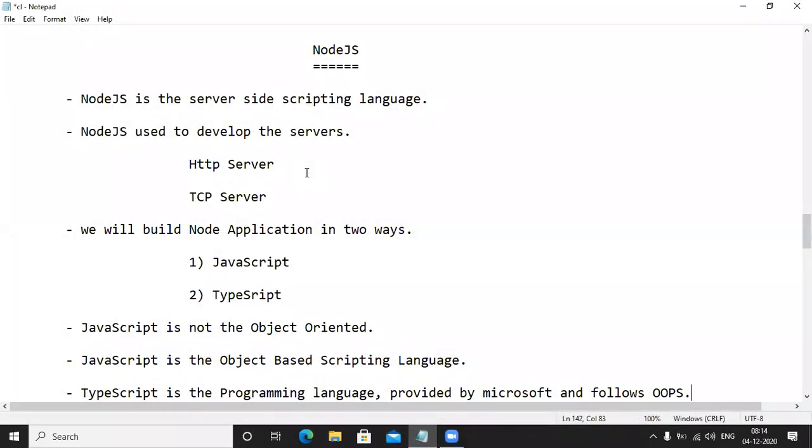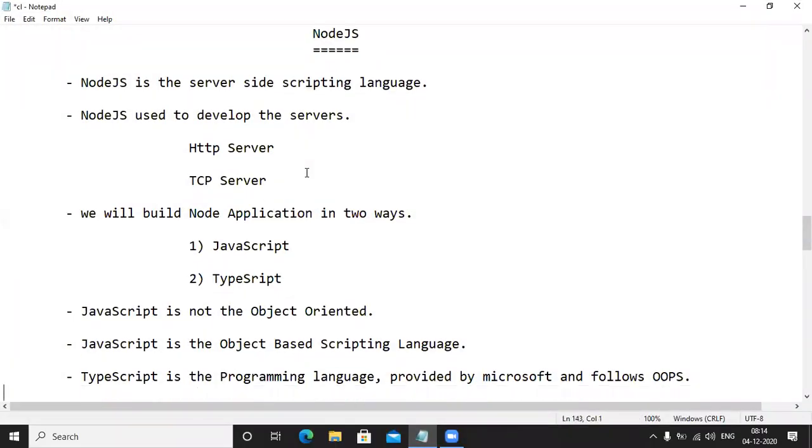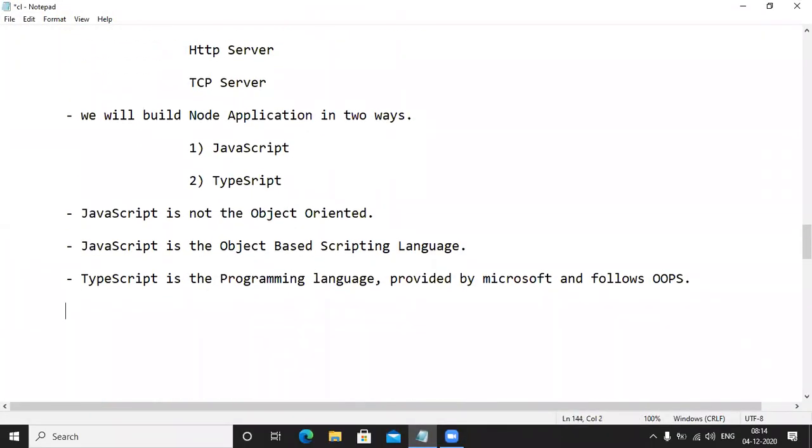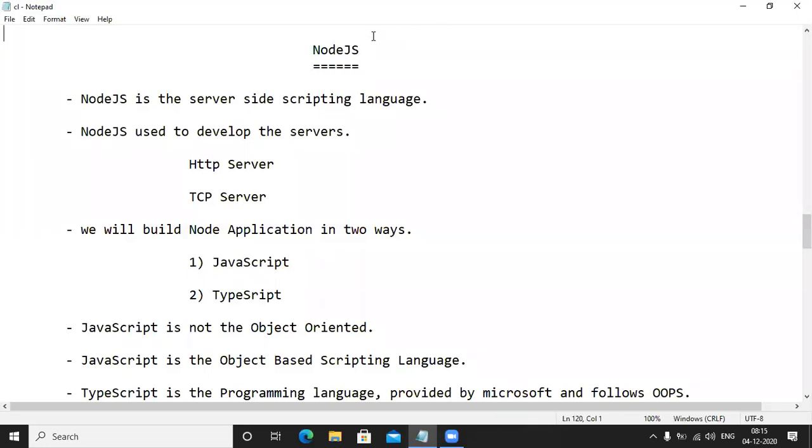Let me go for another statement here. After completing this one, we need to go for another statement. Very, very simple point here. Node.js supports libraries. Very, very important. Coming to Node.js, Node.js supports what?